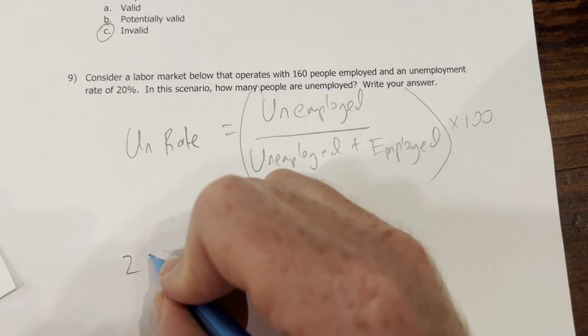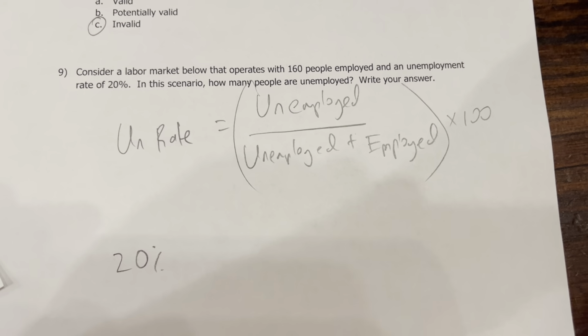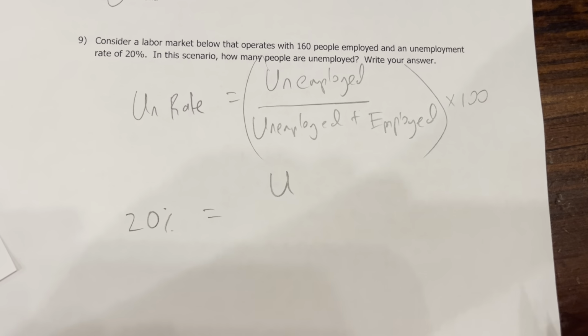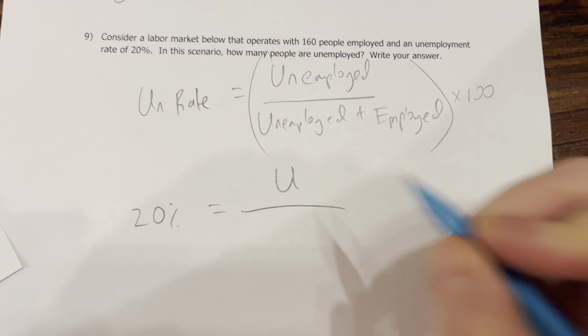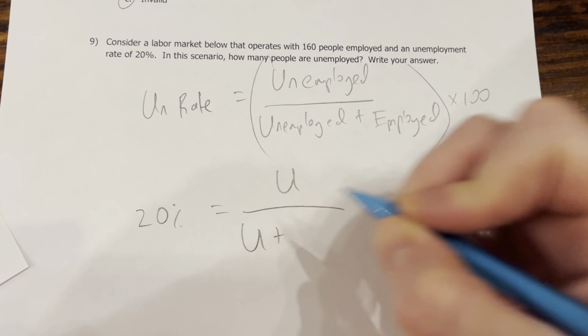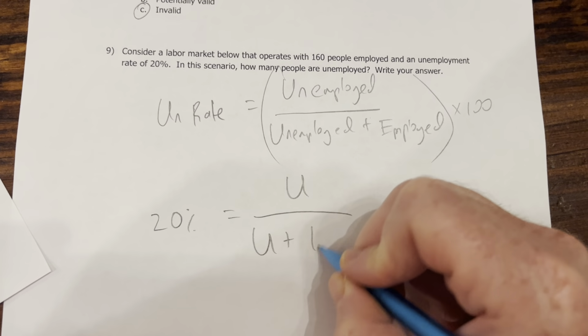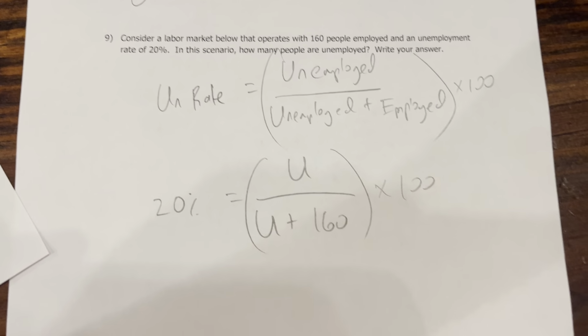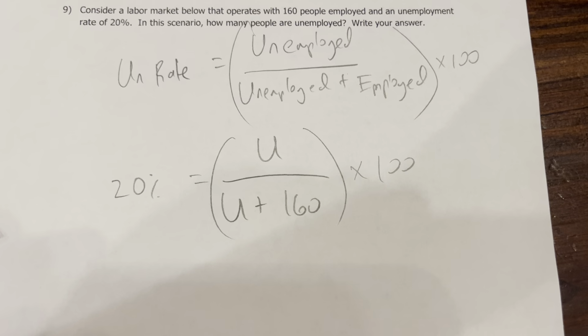So if we use 20% here on the left-hand side, on the right-hand side, we know that unemployment rate is what we're solving for, so I'll just call that U. And we know that the number employed is 160. And so that's what we have there for our formula. Okay, that's where we stand.